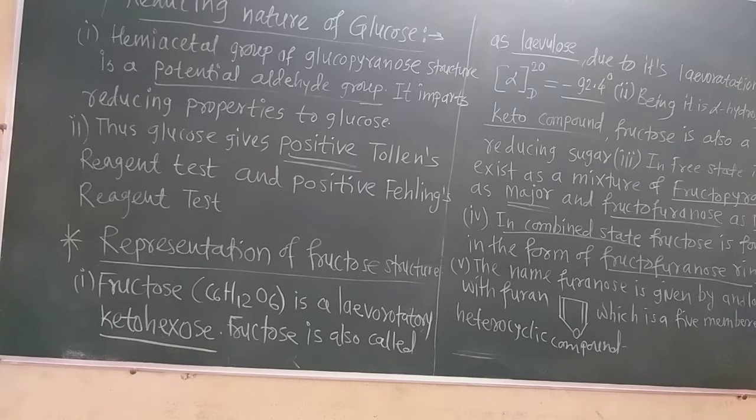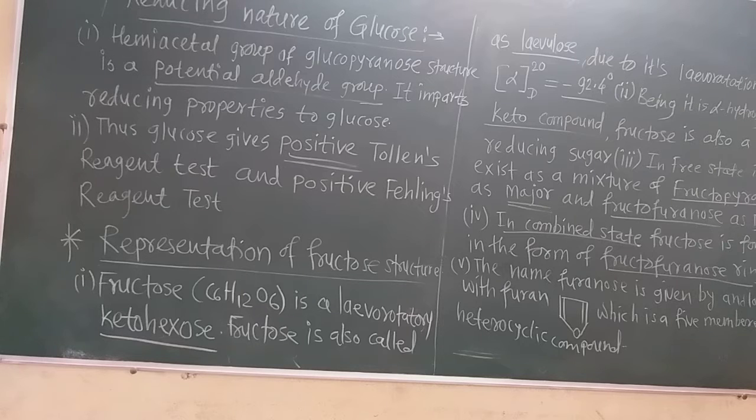Which are those? The Fehling solution test, then the silver mirror test, also called the Tollens reagent test, and the third one is the Schiff's reagent test, giving a magenta color. All these tests are given only by aldehydes, due to the hydrogen atom directly attached to the carbonyl group in aldehydes, but in ketones such hydrogen is not present. So ketones do not give these reducing properties. Only aldehyde reduces another compound due to the hydrogen atom. Reduction means addition of hydrogen atom.